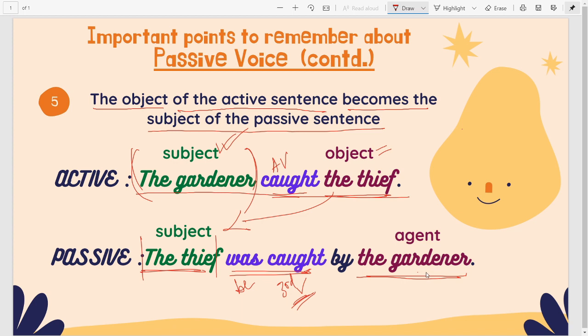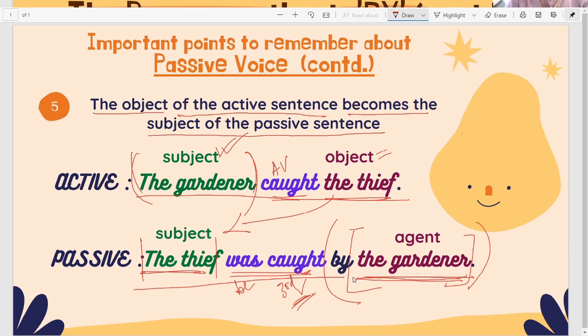Now children, there are certain sentences in which this portion, that is the agent, can be dropped. So by the gardener can be dropped totally. We can simply say the thief was caught and the sentence would stand for itself. Clear? So now let's look at such sentences where we can drop the by, that is the optional agent. Why wait? Let's move on.